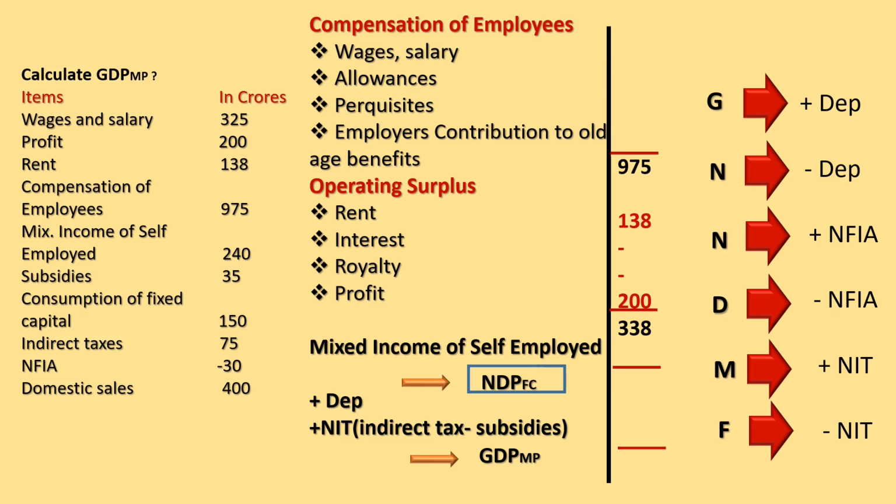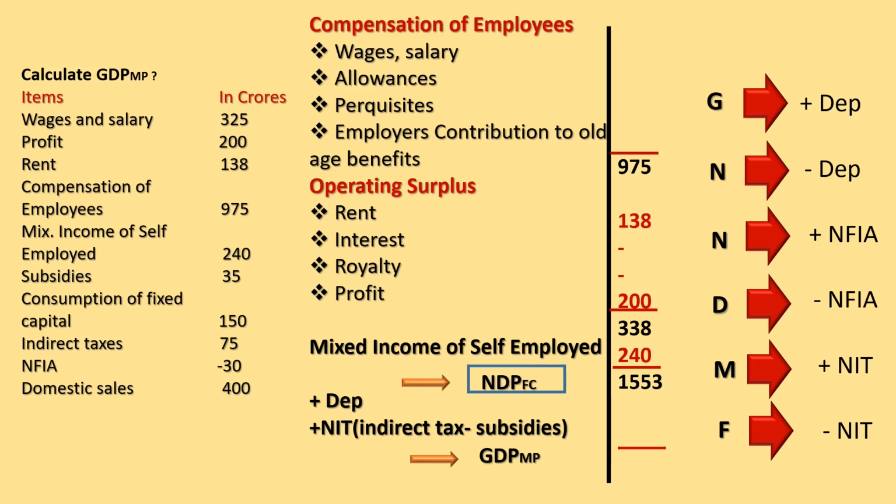Profit of 200 is given. The total of the operating surplus is 338. Value of the mixed income is 240. So we consider it. After considering compensation of employees, operating surplus and mixed income of self-employed, we will get 1553.